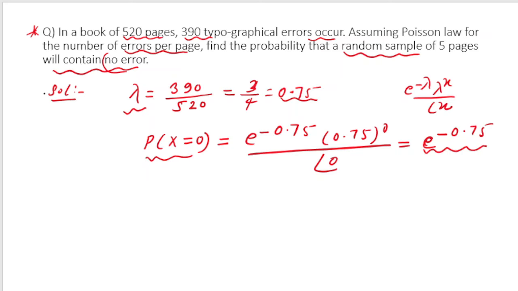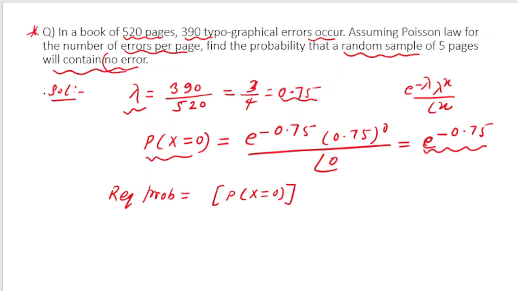So if I have to calculate the required probability that in a random sample of 5 pages there should be no error, for that we are going to multiply this probability of no error on a single page 5 times. I hope you understand this, that when you perform 2 independent events, the probability of that is the probability of the first event times the probability of the second event.